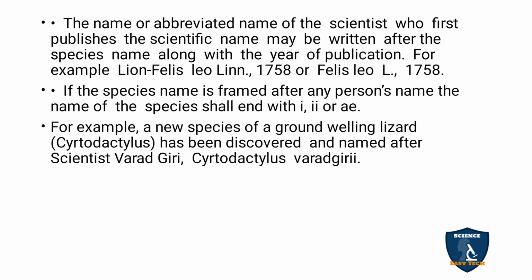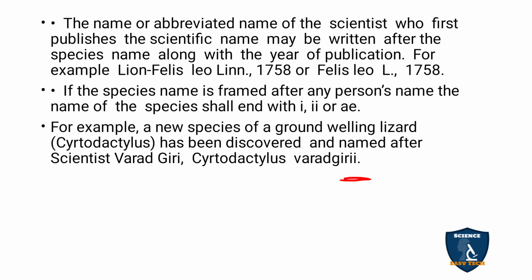If the species name is framed after an author, that is a person's name, it should end with i or ii or ae. For example, a ground dwelling lizard, a new species belonging to Cryptodactylus, was named after the scientist Vardhagiri, that is Cryptodactylus vardhagirii.